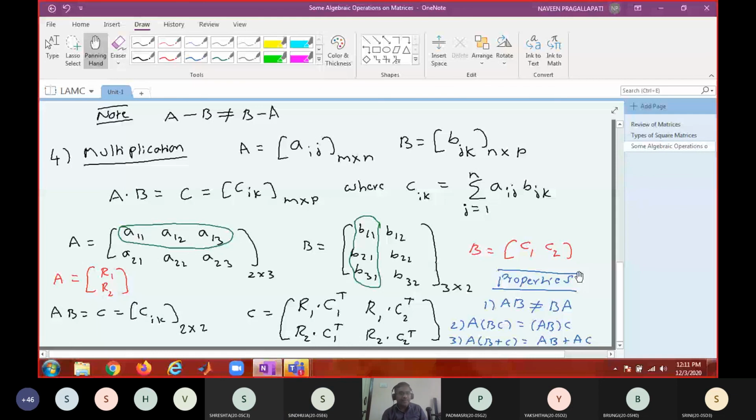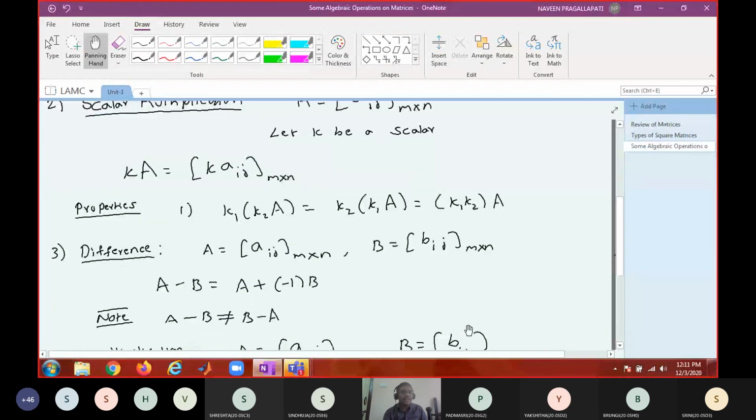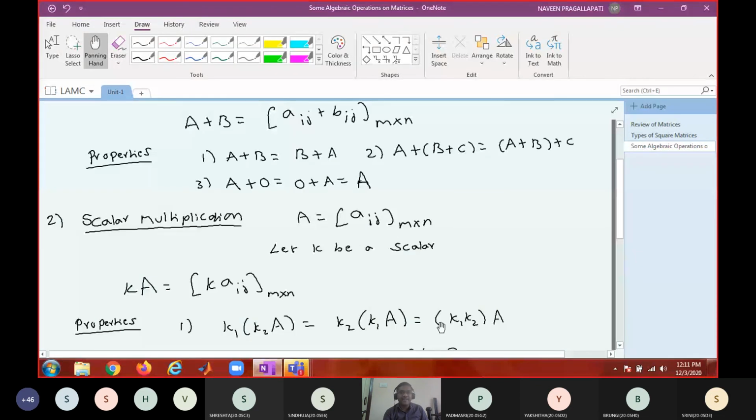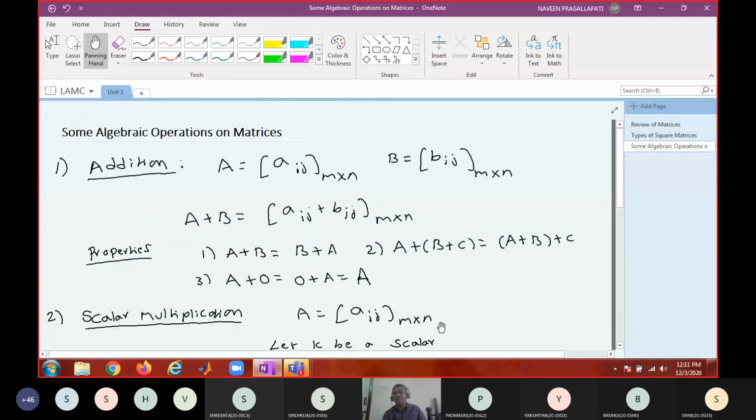So these are the four basic operations on matrices: addition, scalar multiplication, difference of matrices, and multiplication. And we have seen some matrix properties on these operations also. So I will conclude today's class with this. In the next class I'll be continuing the discussion: some more operations on matrices, and based on those operations, some more types of matrices. Initially for two or three classes, we'll be reviewing whatever you know. Is that fine?